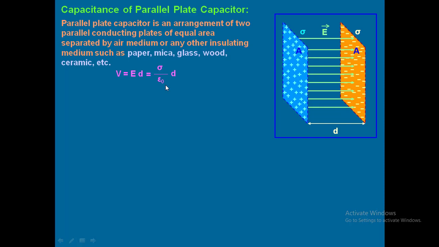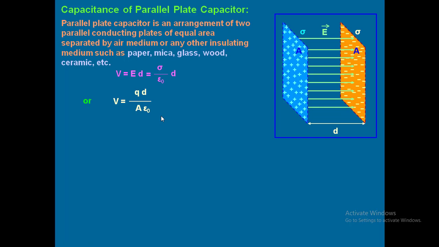Now what is the formula of capacitance? Q by V. Q by V. Very good. See here now. We got one formula, V equal to QD by A epsilon naught. How did it come? Sigma is nothing but what? Charge by area. Surface charge density. Sigma is nothing but surface charge density. So what is the formula? Q by A. So if you substitute that, you are going to have the formula as V equal to QD by A epsilon naught. Is this step clear?